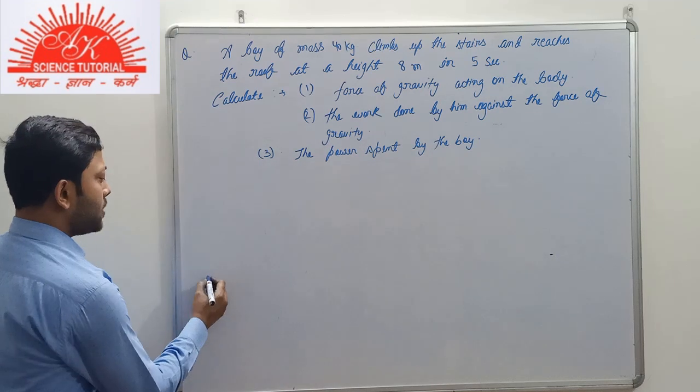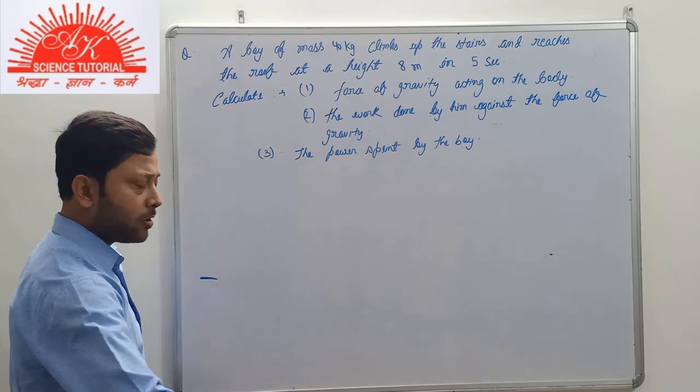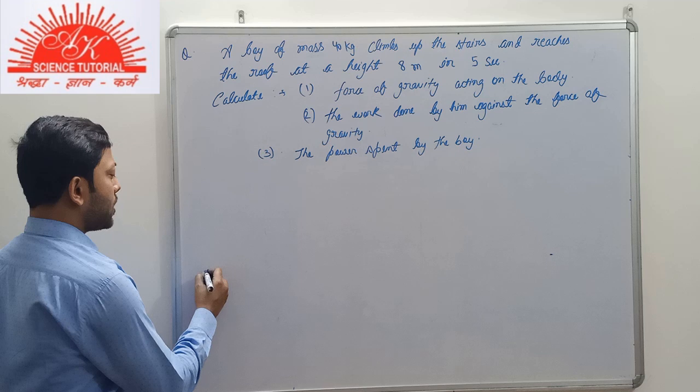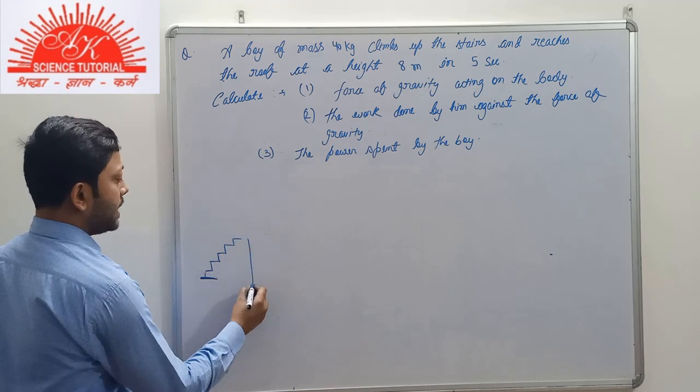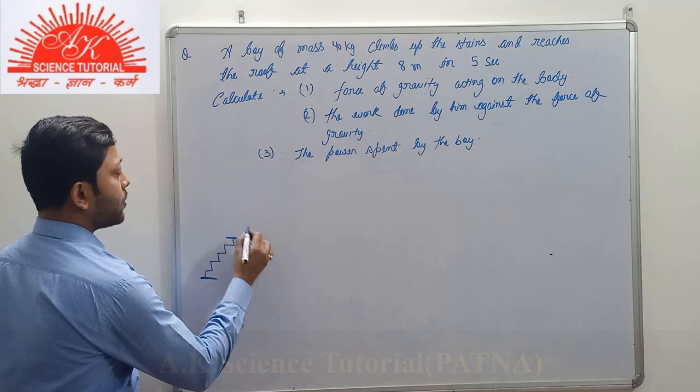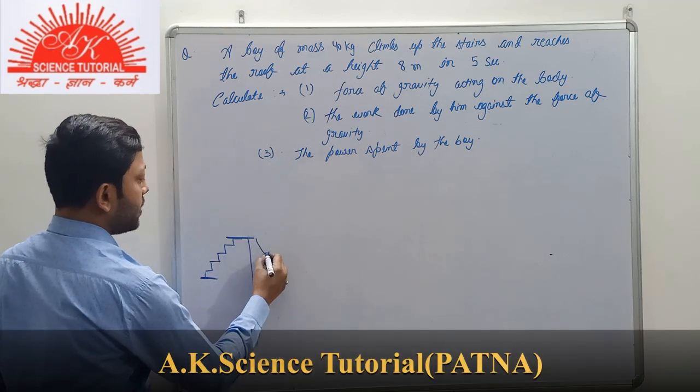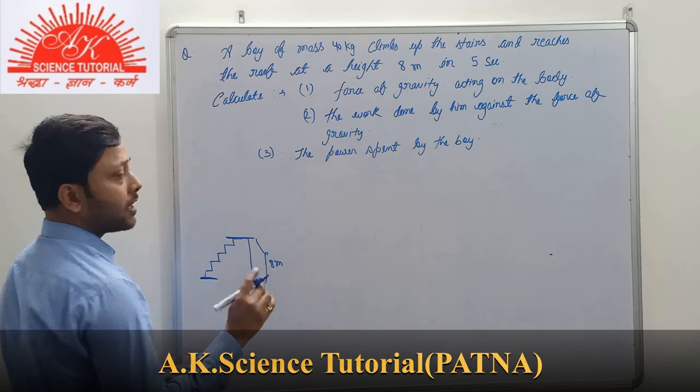So suppose that the boy was here on the ground, on the earth's surface, and he started to climb over the stair, and finally he reaches the roof, and the roof is at a height of 8 meter above the ground.